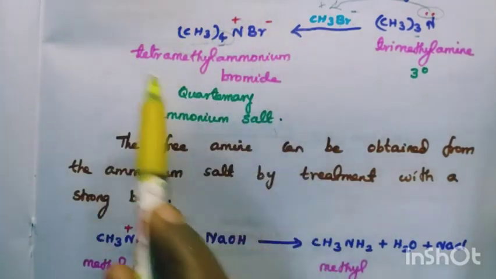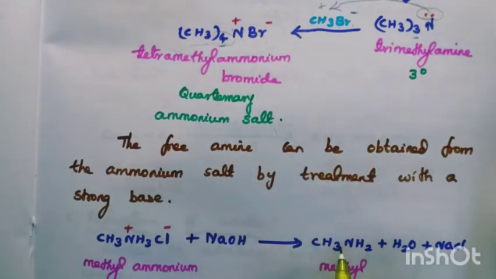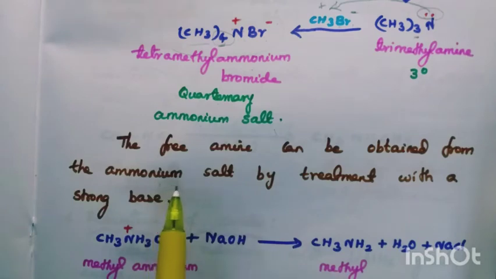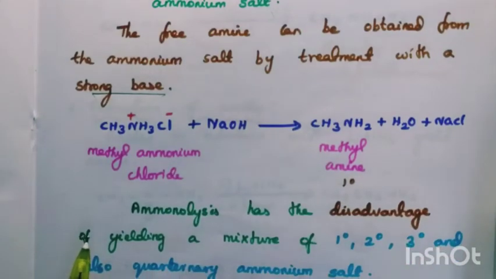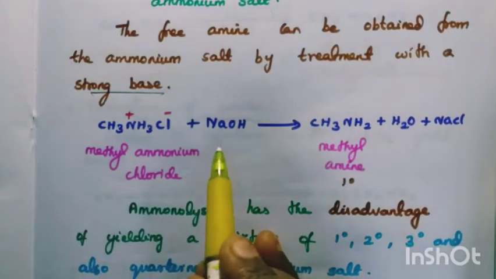From this also we are able to prepare the primary amine. How? By treating with a strong inorganic base, that is NaOH, sodium hydroxide.